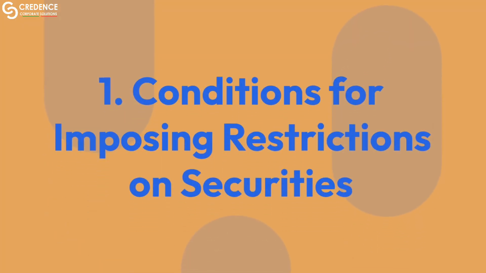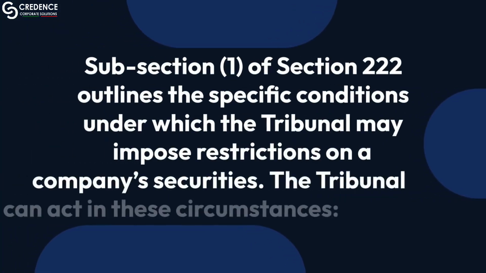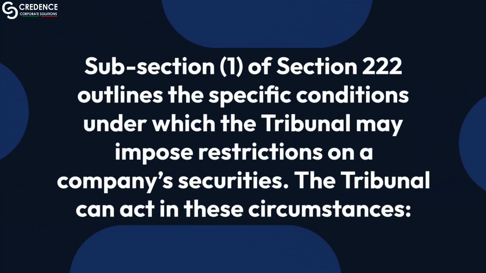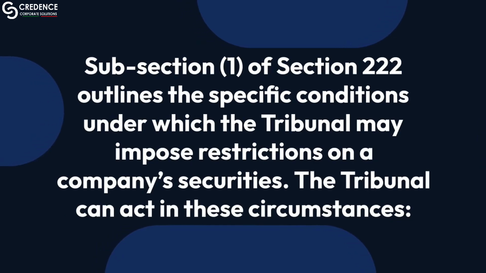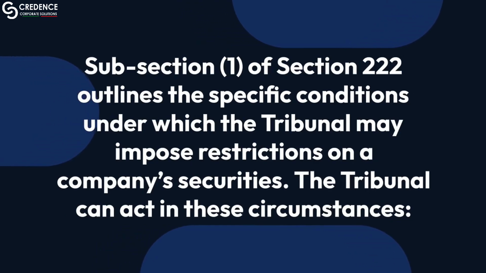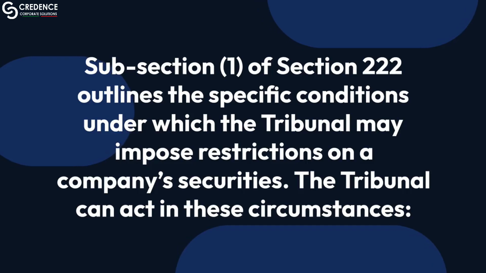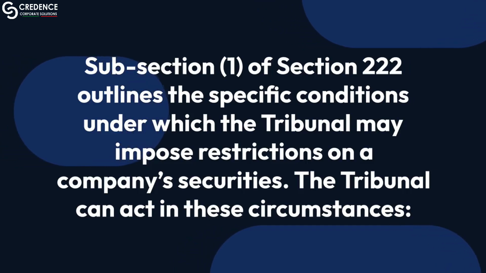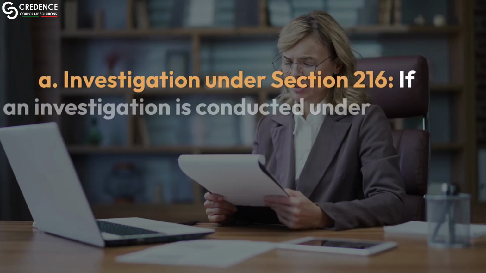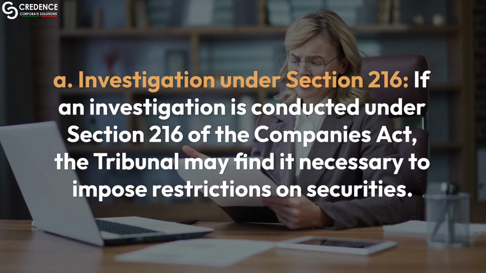1. Conditions for imposing restrictions on securities. Subsection 1 of Section 222 outlines the specific conditions under which the tribunal may impose restrictions on a company's securities. The tribunal can act in these circumstances. A. Investigation under Section 216.